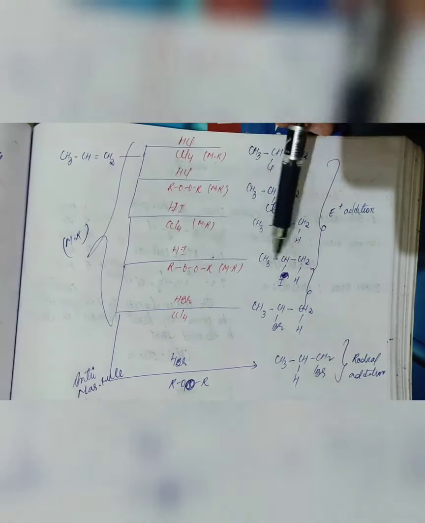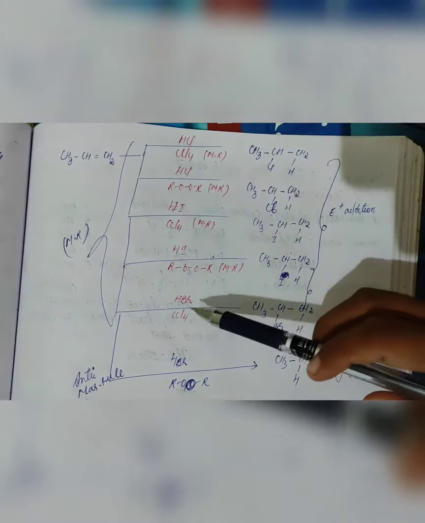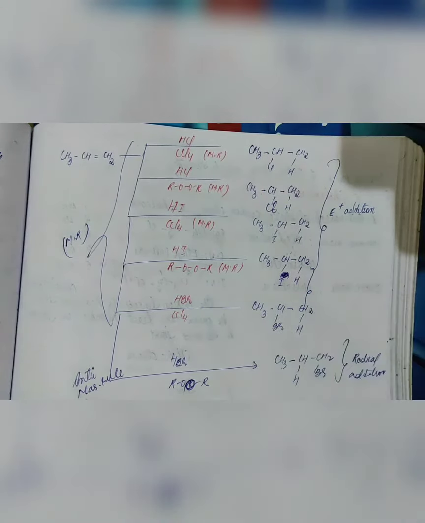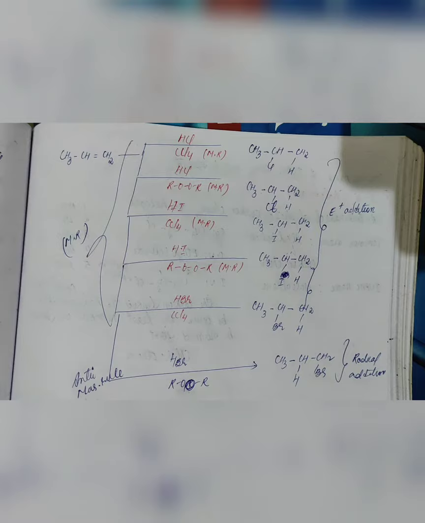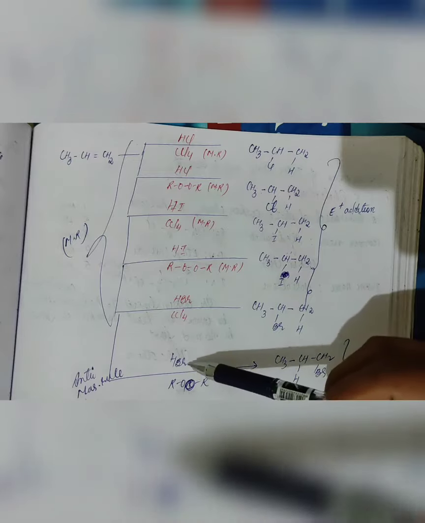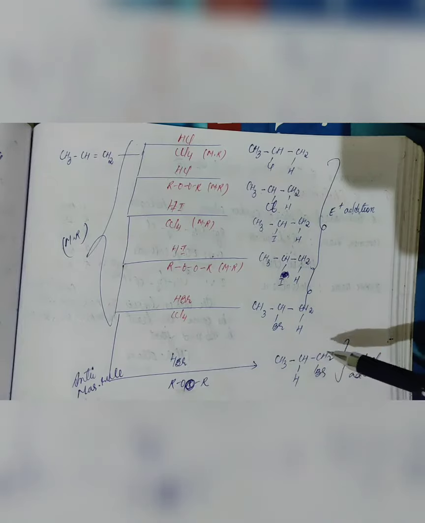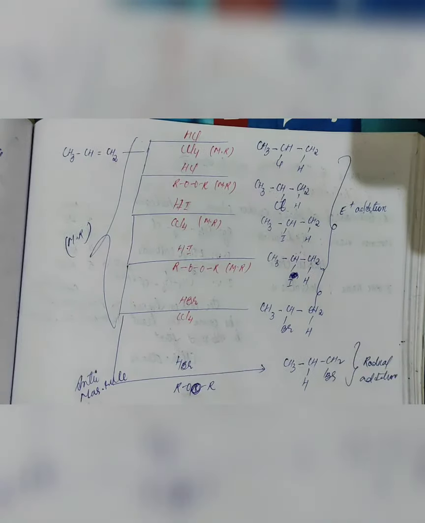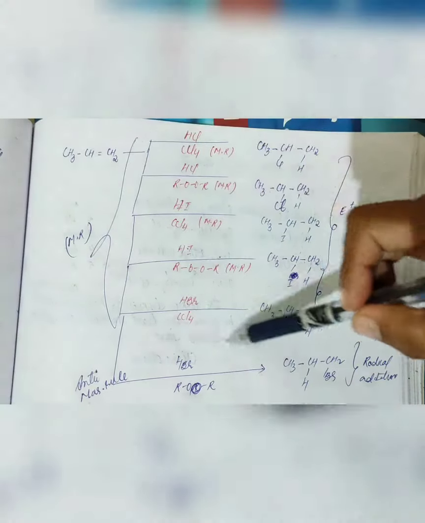HI with CCl4, Markovnikov's rule. HI with peroxide, still Markovnikov's rule. HBr without peroxide, with CCl4 present, will still follow Markovnikov's rule. The only case when anti-Markovnikov's rule will be followed is when HBr is present with peroxide. HBr along with anything else, or peroxide with anything else, will follow Markovnikov's rule. It will follow anti-Markovnikov's rule only when HBr is present with peroxide. So it will give you 1 halo product. Markovnikov's rule will be followed entirely otherwise.